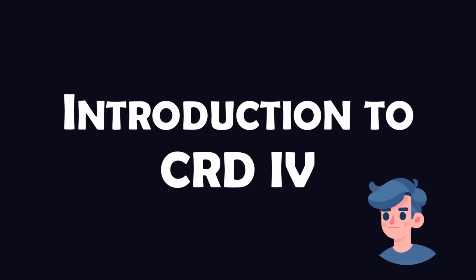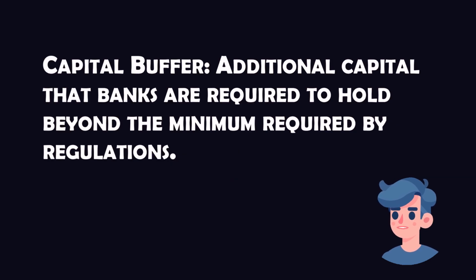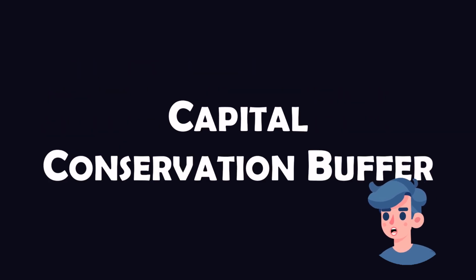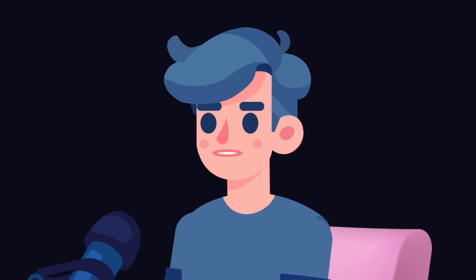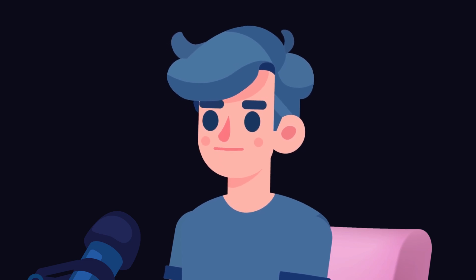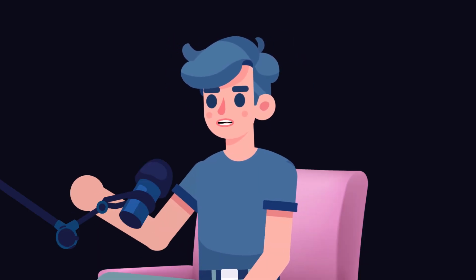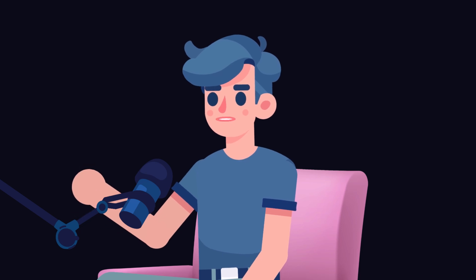Now let's turn our attention to the Credit Institutions Directive 2013, or CRD4. This directive complements the CRR by setting out specific conditions for capital buffers, which are additional reserves banks must hold on top of their minimum capital requirements. One of the noteworthy capital buffers under CRD4 is the Capital Conservation Buffer. This buffer ensures that banks build up a capital surplus during economic upturns that can be drawn upon during periods of stress. For most banks, this is set at 2.5% of their total risk-weighted assets.